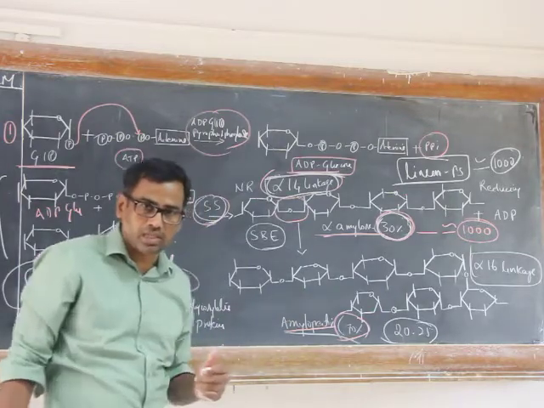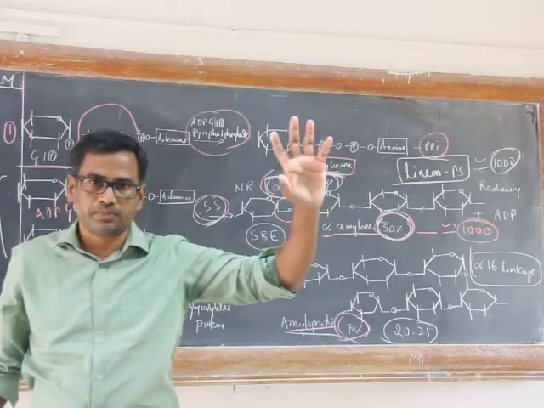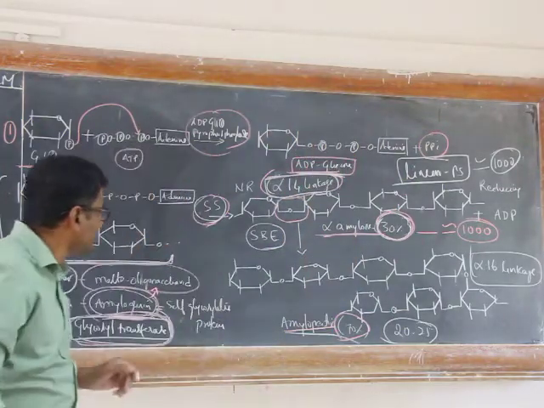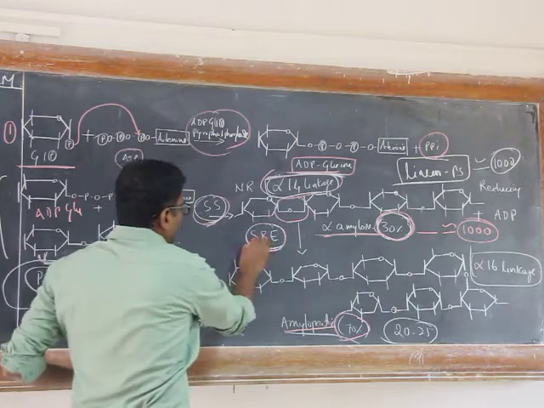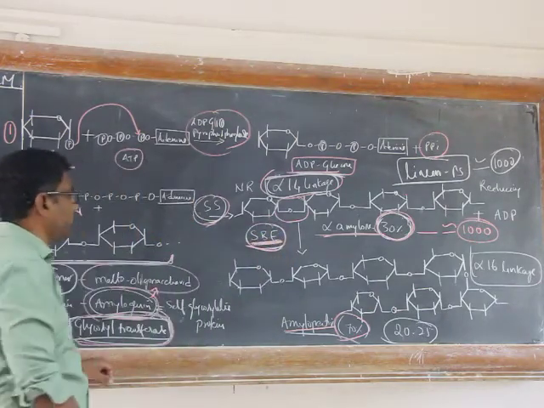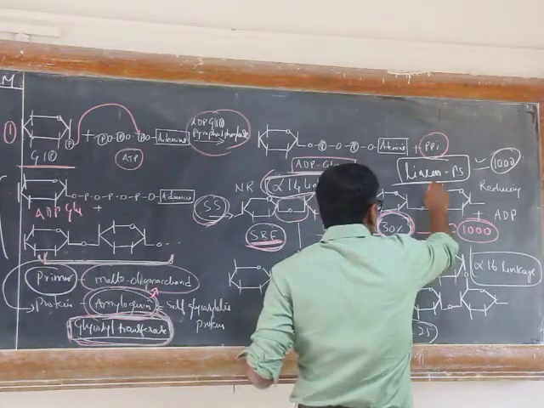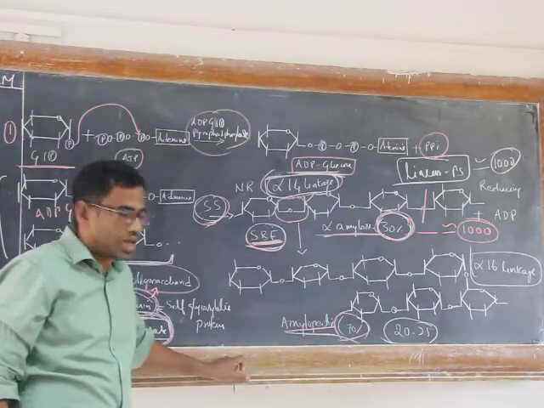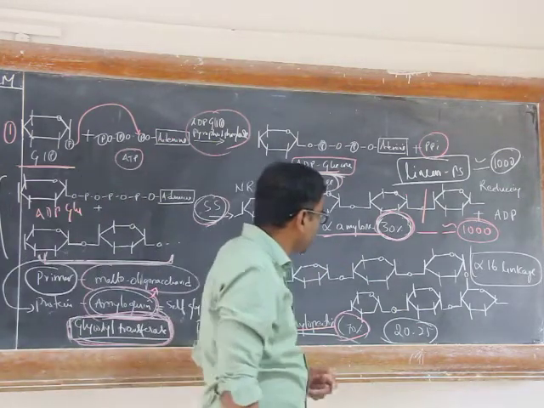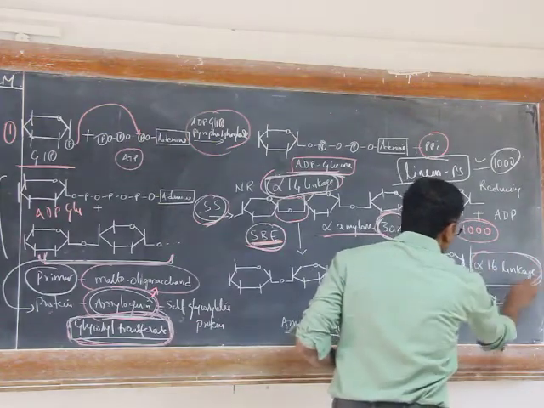How is it synthesized? Once the amylose chains are synthesized, another enzyme, starch branching enzyme, SBE, cuts the alpha 1,4 linkage of the amylose chain and makes an alpha 1,6 linkage like this.